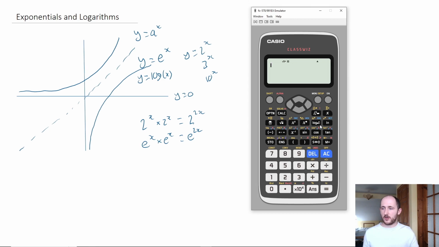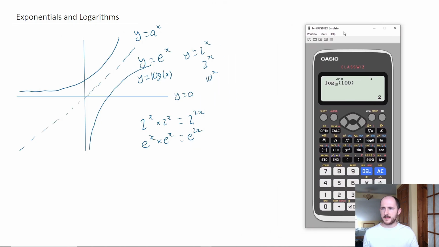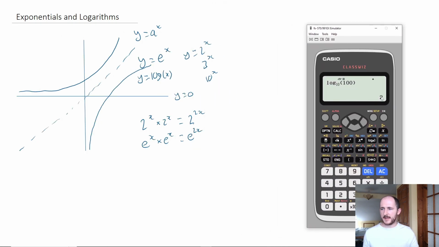If we go and find the log button on our calculator right here, it doesn't matter what the base is, I'm just going to put it as 10 for now. If I put in a negative number, it does indeed give me a math error, okay? And that's a really, really important fact for this. Likewise, if I put in 100, I get 2.